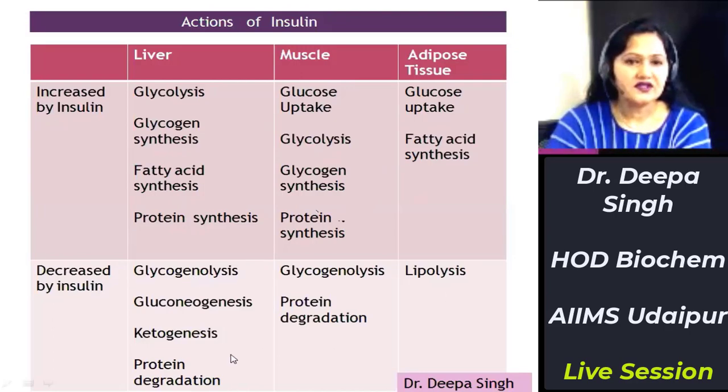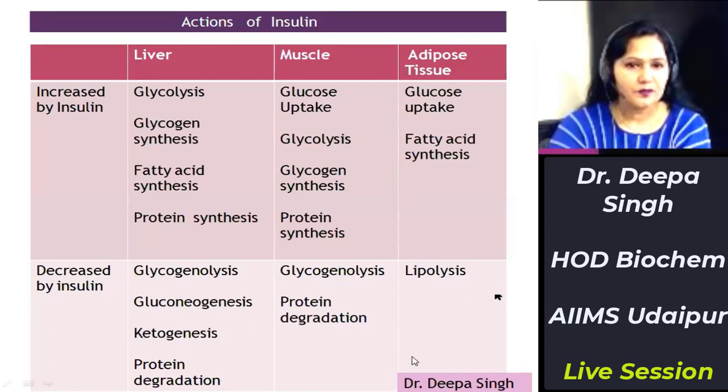Now, these are the pathways which are inhibited by insulin because all these pathways would increase the blood glucose concentration. For example, in liver it inhibits glycogenolysis, gluconeogenesis, ketogenesis, and protein degradation. In muscle, glycogenolysis and protein degradation are inhibited, and lipolysis, that is breaking down of lipids, is inhibited in adipose tissue.